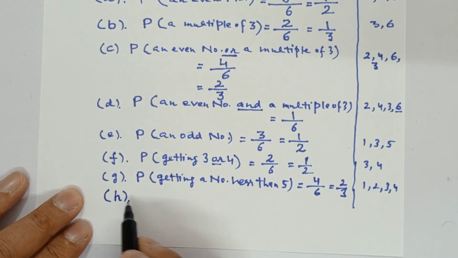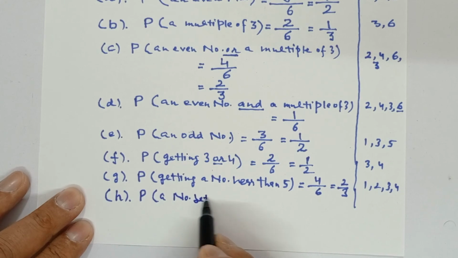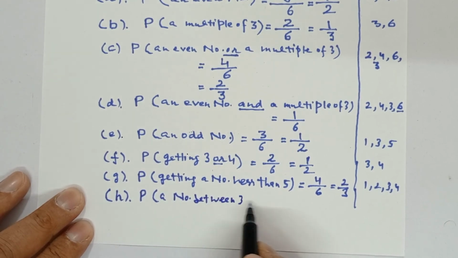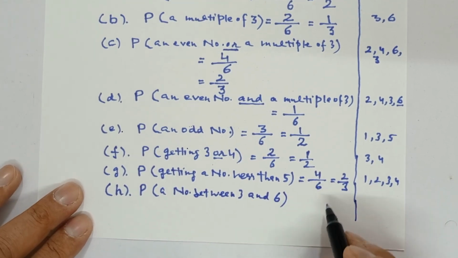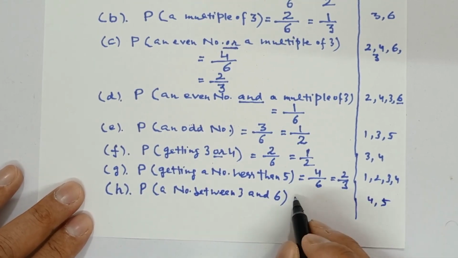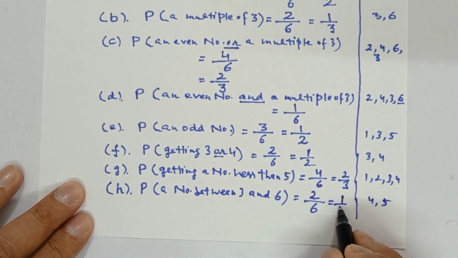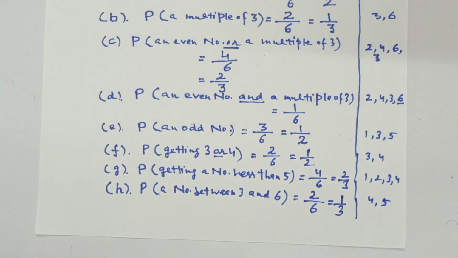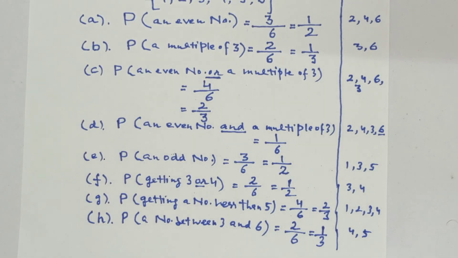Many more parts can be there, like probability of a number between 3 and 6. A number between 3 and 6. So which numbers will be there between 3 and 6? 4 and 5. So two numbers, 2 over 6, that is equal to 1 over 3. I hope you have understood this question related to throwing an unbiased die and finding the probability of the various events associated with it. Thank you.